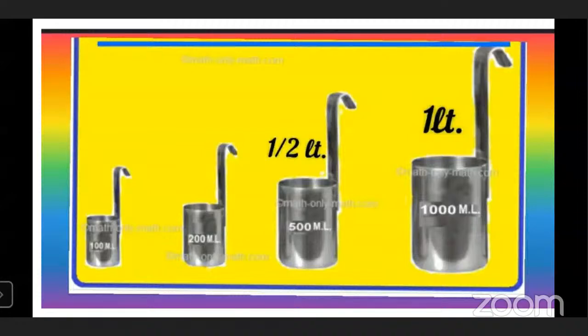500 ml, that means how much he is giving to you? If you tell him to give you 500 ml of milk, definitely he will give you half liter. Or if you tell him to give you half liter of milk, he will give you 500 ml, because half liter is equal to 500 milliliters.